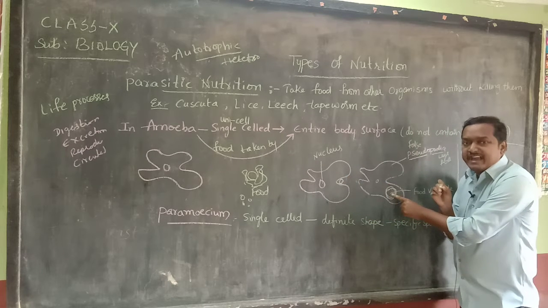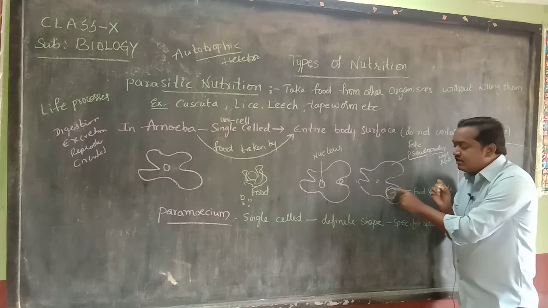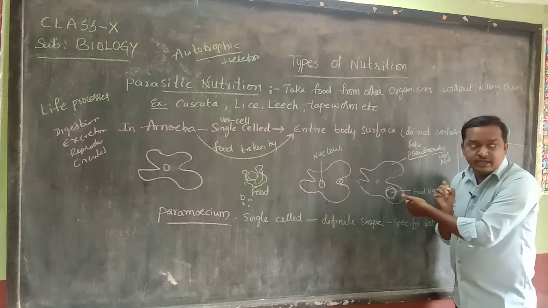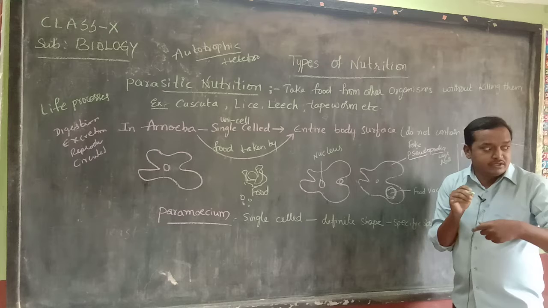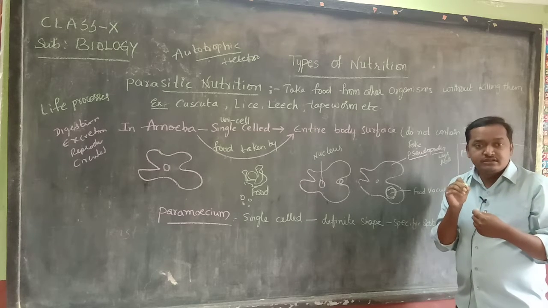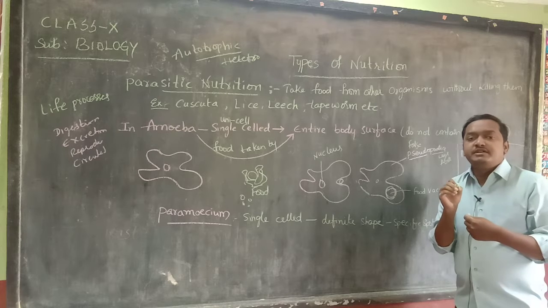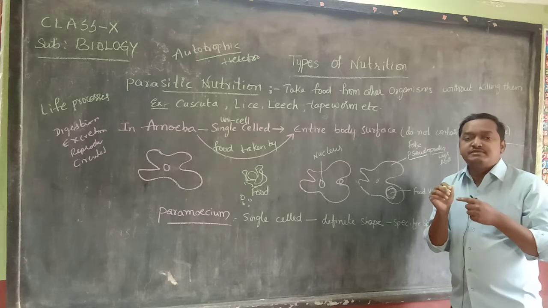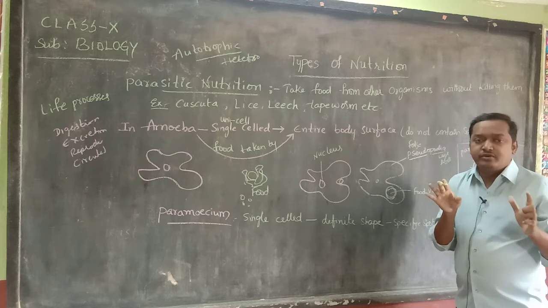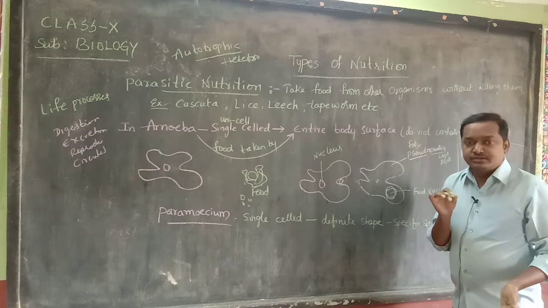It forms the food vacuole. Food vacuole means the food is covered by some open cavity surface inside the body. Okay? The food is captured by the entire body surface and taken in. Then it is covered by some empty space surrounding it. Some enzymes will be there where the food particle totally undergoes the digestion process.